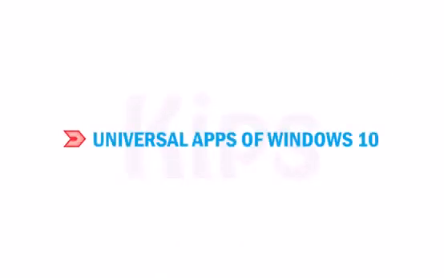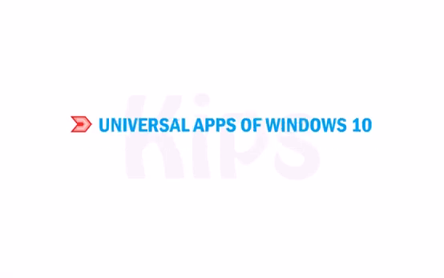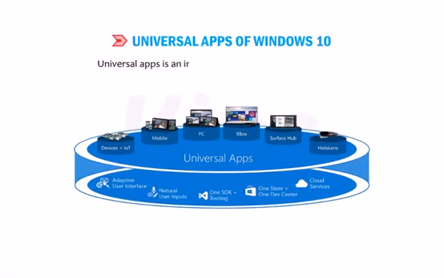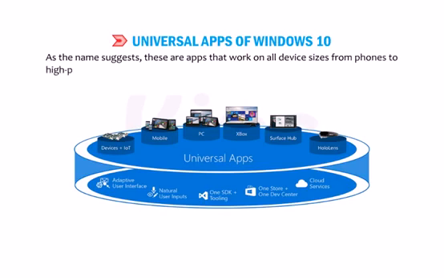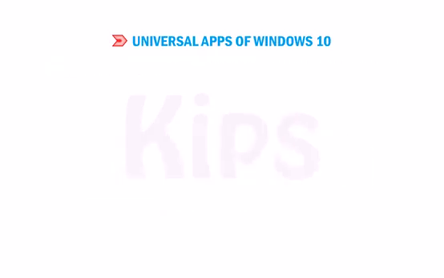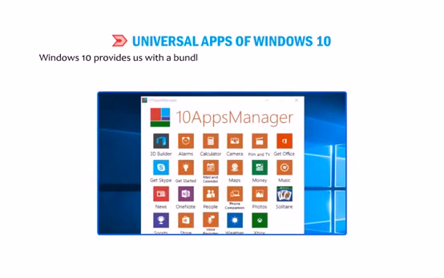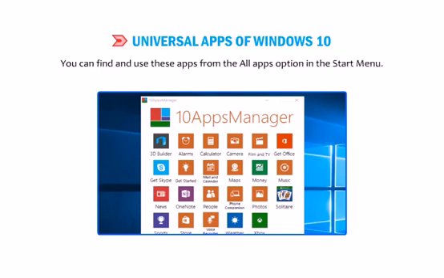Now we will talk about Universal Apps of Windows 10. Universal Apps is an integral part of the Windows 10 store. As the name suggests, these are apps that work on all device sizes from phones to high-powered desktop PCs. Windows 10 provides us with a bundle of built-in apps like Photos, Maps, Mail, Alarms and Clock, and Calendar, etc. You can find and use these apps from the All Apps option in the Start menu.